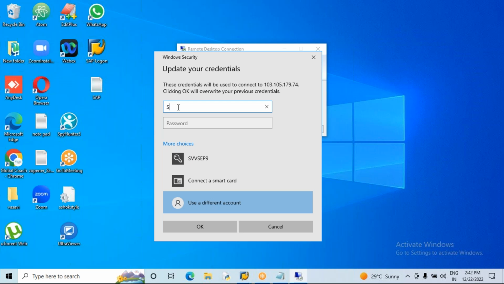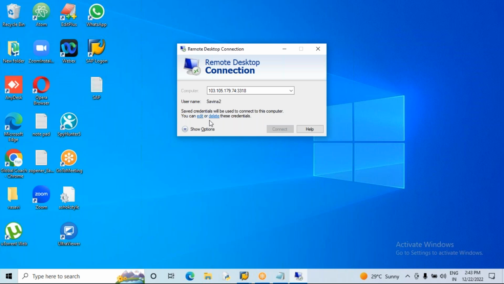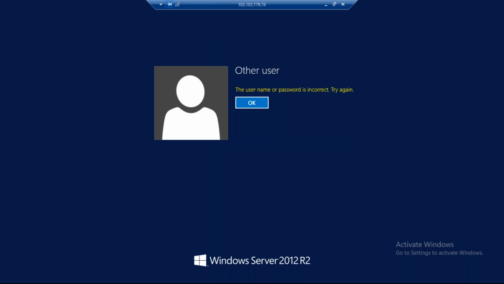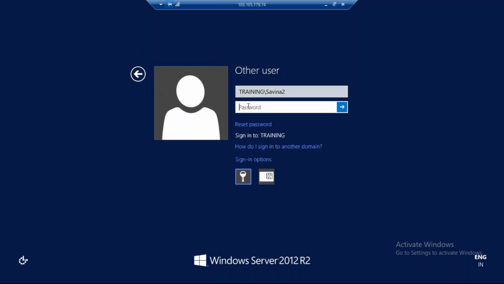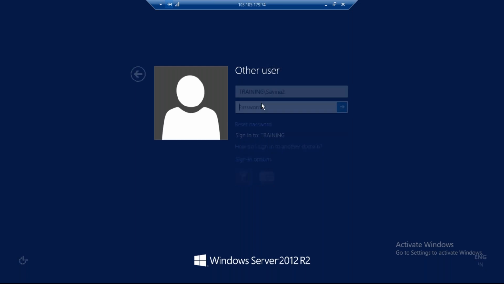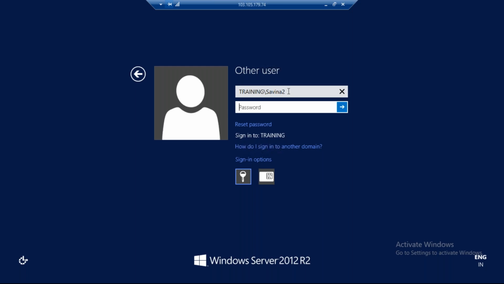Yes, 702. Click on connect. It is showing study slash SMU.